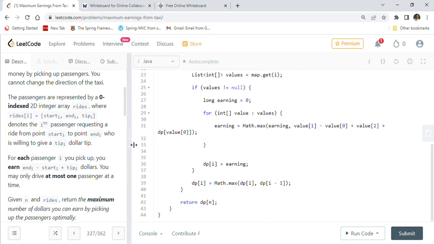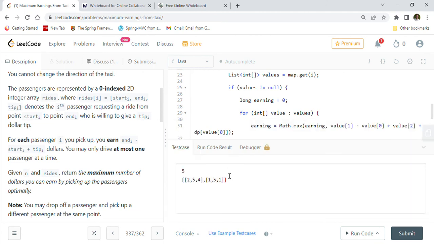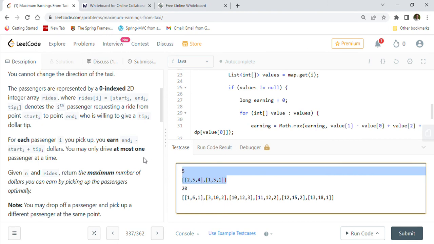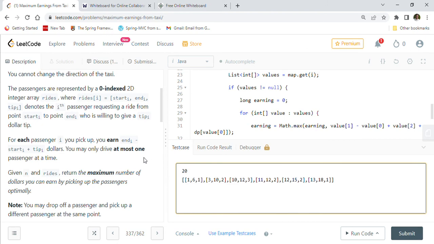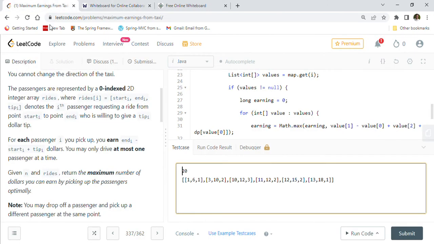So let's take some examples and make sure this code works. We will test on the example that we have seen just now. This is the same example, and we are expecting 20 as the answer. So let's make sure it runs. This 20 is the n value.